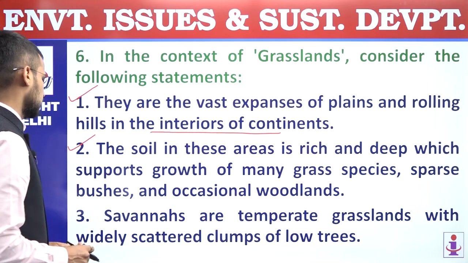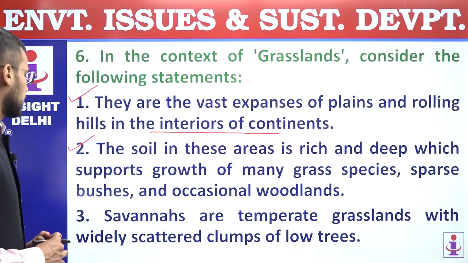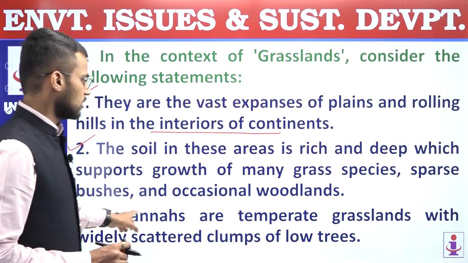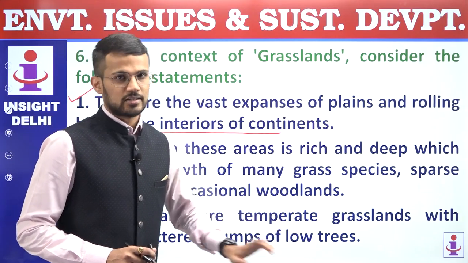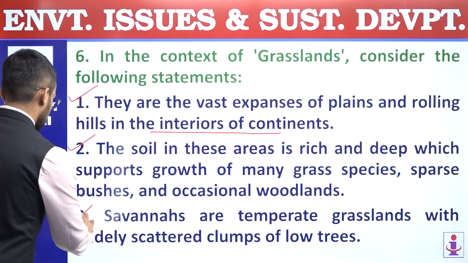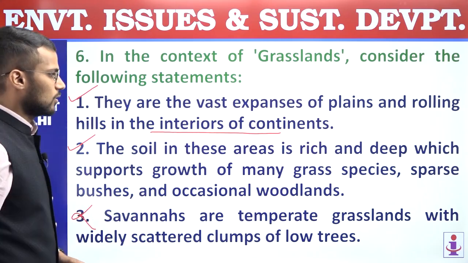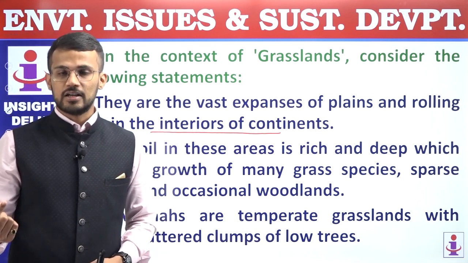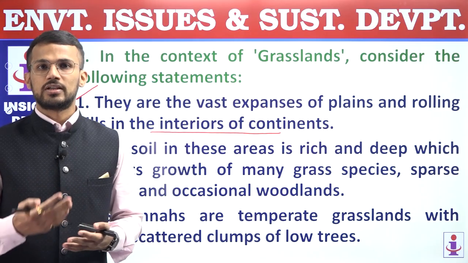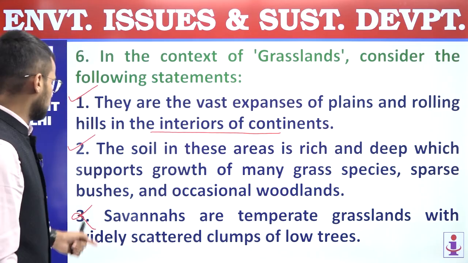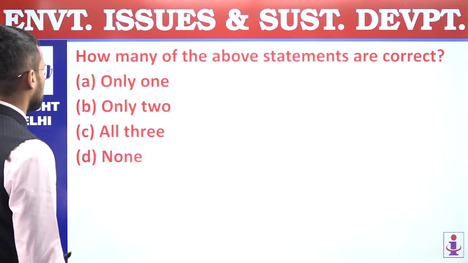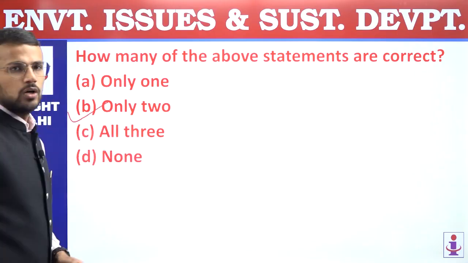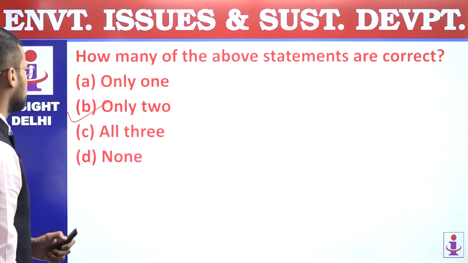The second statement is correct. Third, savannas are temperate grasslands with widely scattered clumps of low trees. Incorrect statement, because we know that savannas are tropical grasslands, not temperate grasslands. So the third statement is incorrect. What are the examples of temperate grasslands? Temperate grasslands are like steppes and prairies, which have different names like veld, downs, Canterbury plains, etc. Right? So the third statement is incorrect. First and second are correct. So how many statements are correct? Only 2 statements are correct, and that's why the answer is B, only 2. Question number 6, answer is B.